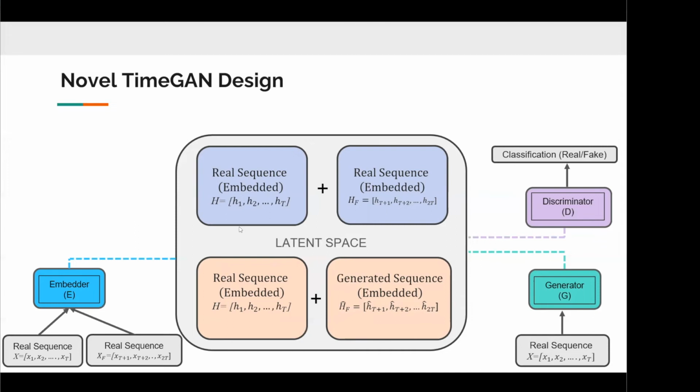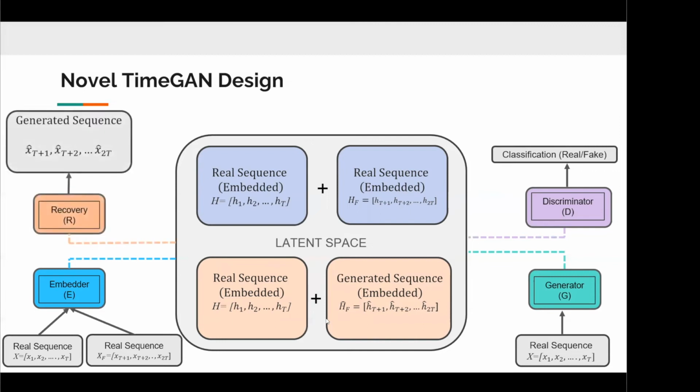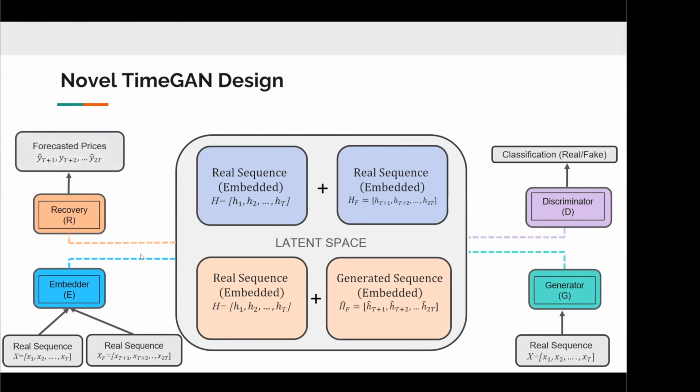With this entire trained model, we can input any time sequence vector with a time step ranging from 1 to t, and it will yield a forecasted time series vector that ranges from t+1 to 2t for all the features from 1 to n. However, because we are only interested in the closing price feature, only one of the features, we can splice this vector to attain just the closing prices that range from t+1 to 2t. Essentially, we can forecast the closing prices for 30 days, and we can select the closing price of interest, whether it's the next day's closing price, the third day's closing price, or the fifth day's closing price, using this novel